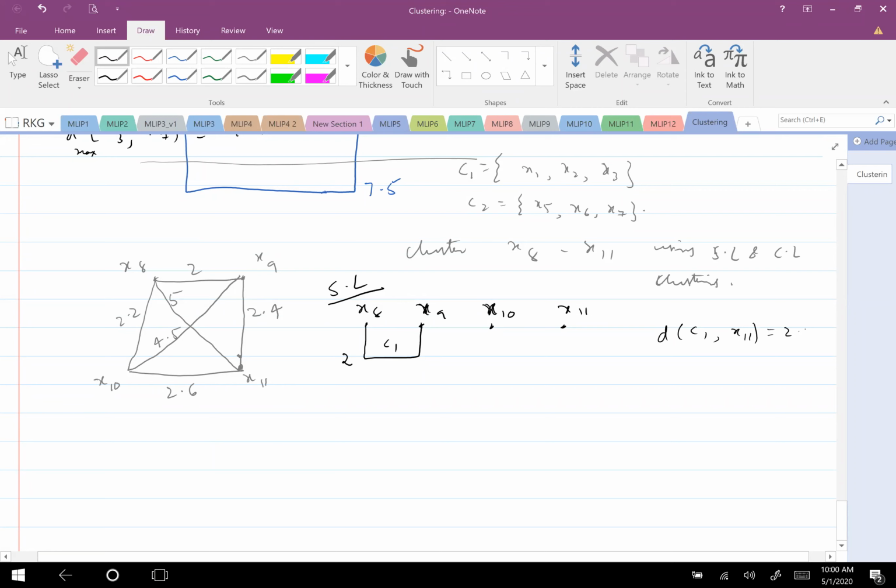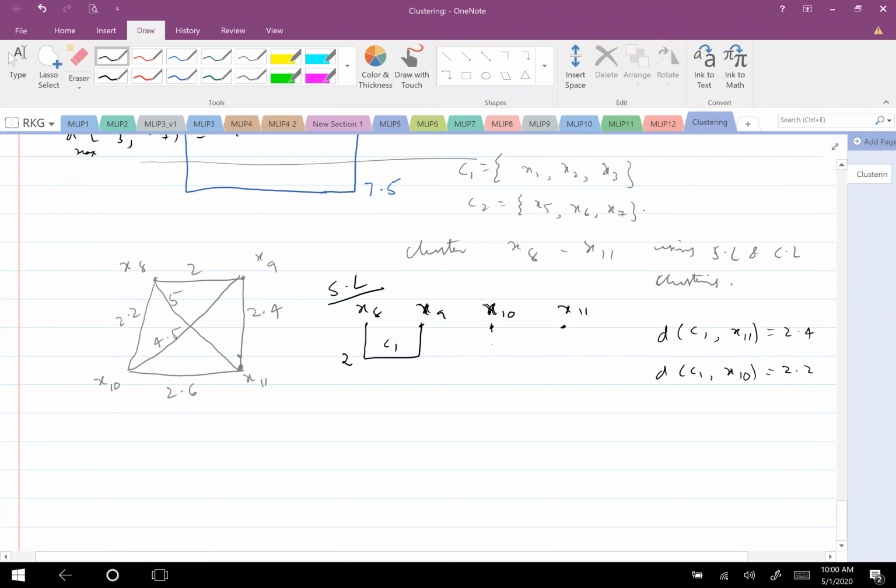And this is 2.4, right? I may be wrong. Okay. And then similarly, you do distance of C1 with what else? X10 I can do. And how much is this? 2.2. Okay, so which one should I cluster now? X10. Yeah, X10 I should cluster.